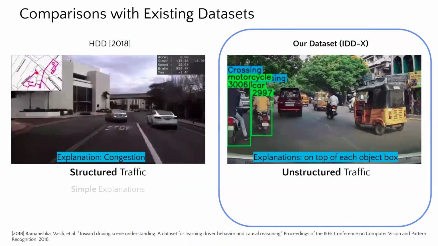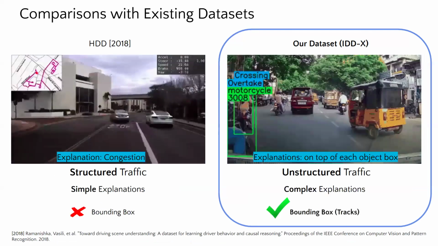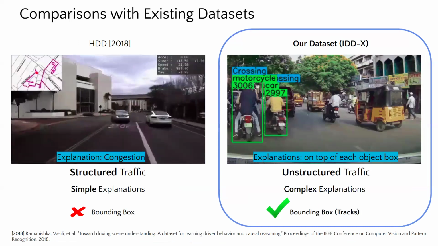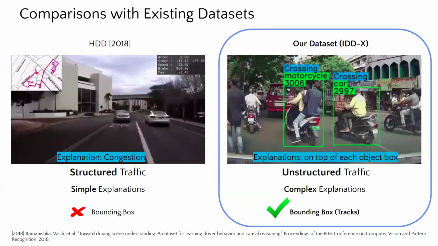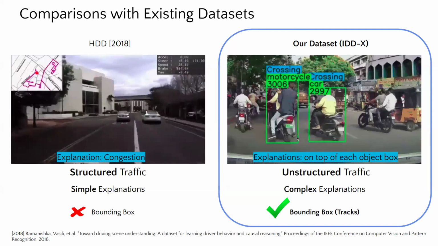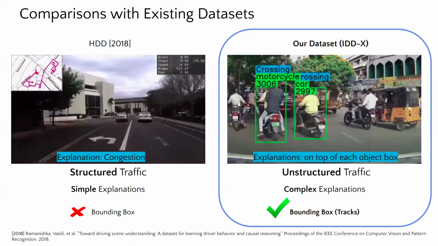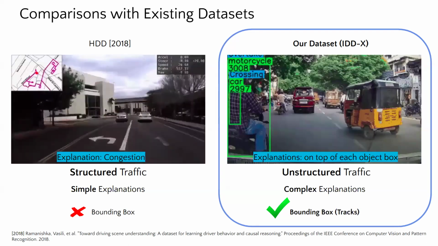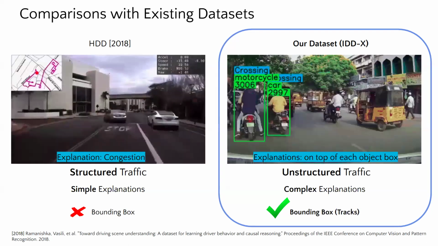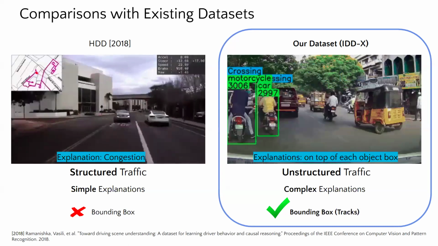Traffic scenarios in IDD-X are highly unstructured. As a result, a much more diverse and complex set of important object explanations are annotated. For example, multiple two-wheelers in this case are crossing and overtaking the ego vehicle in very close proximity. Please refer to Table 1 in the paper for a detailed comparison of IDD-X with the existing dataset characteristics.